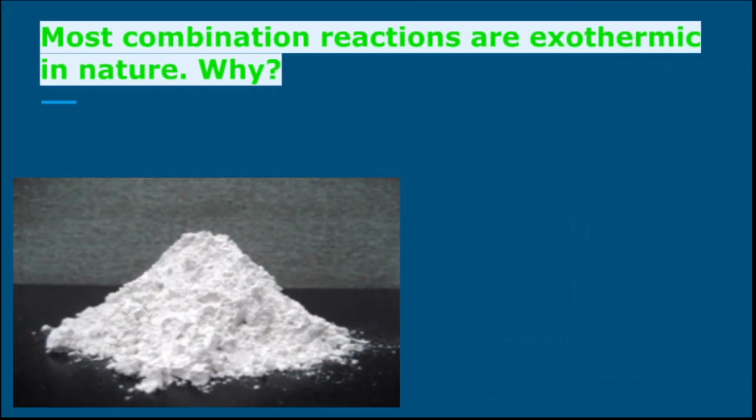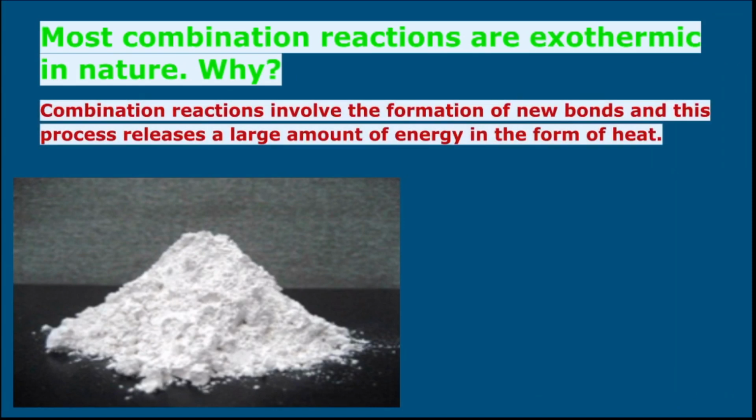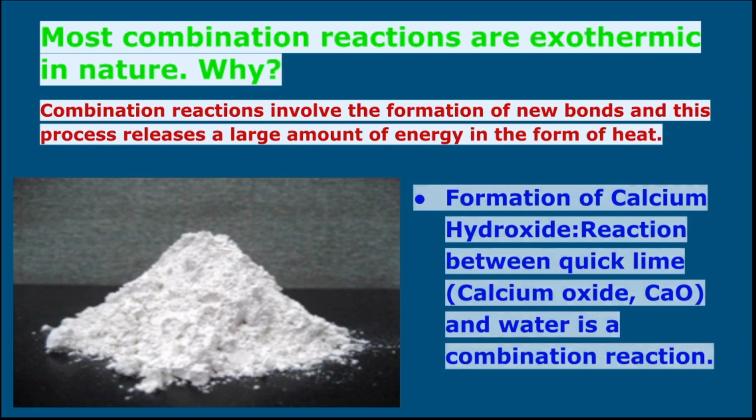Now let's see children, most combination reactions are exothermic in nature. Why? Children, what are exothermic reactions? Exothermic reactions are reactions in which heat energy is produced. So combination reactions involve the formation of new compounds, and this process releases a large amount of energy in the form of heat. That's why we can say most of the combination reactions are exothermic in nature.